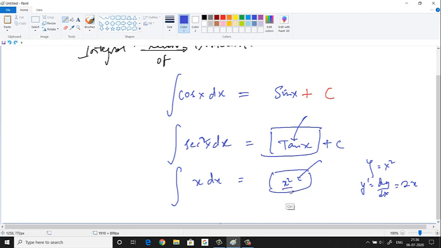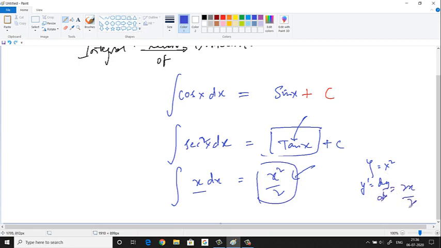So if I put by 2 inside the box itself, let me in fact increase the size of this box. So if I put x square by 2 inside the box and differentiate this, what I'll get is x. How? Differentiation of x square is 2x, but I already put one more 2 in the denominator, so the 2 will get cancelled.